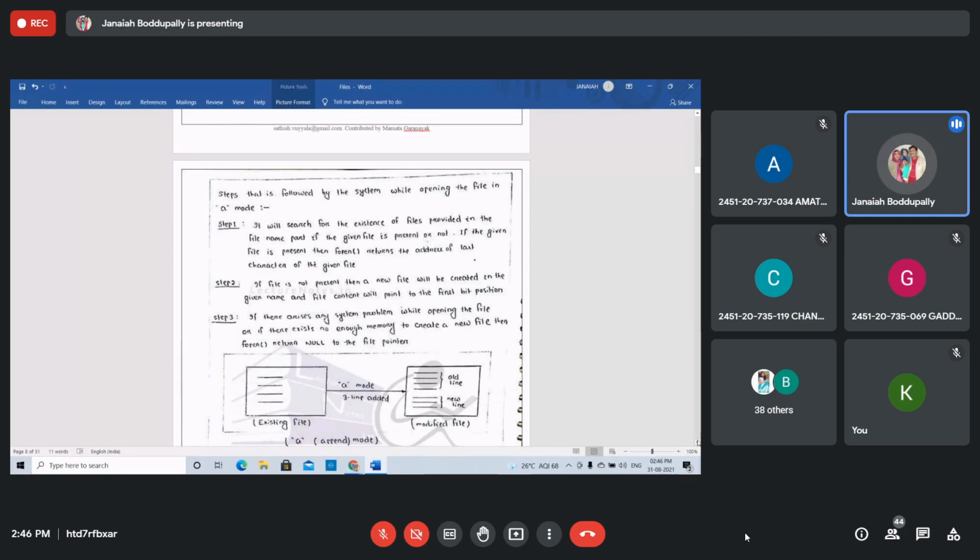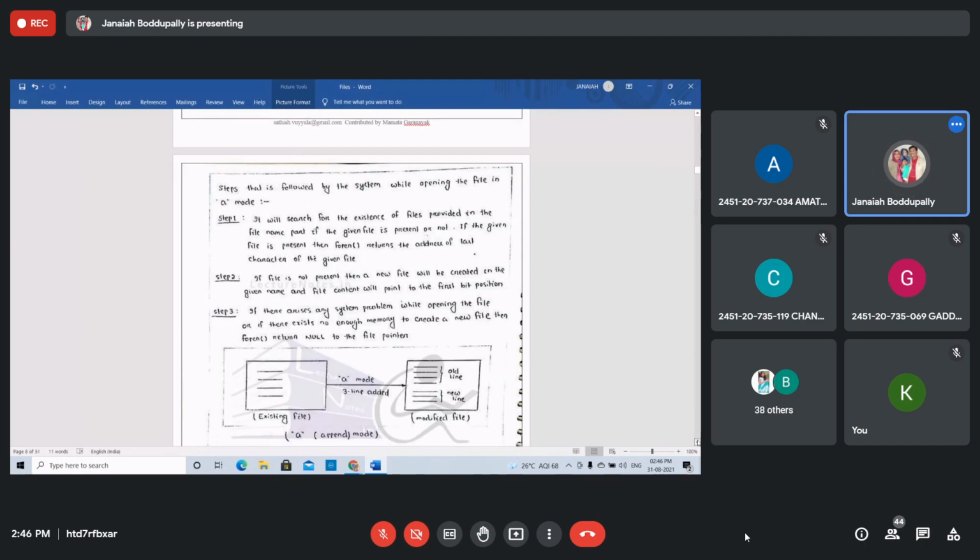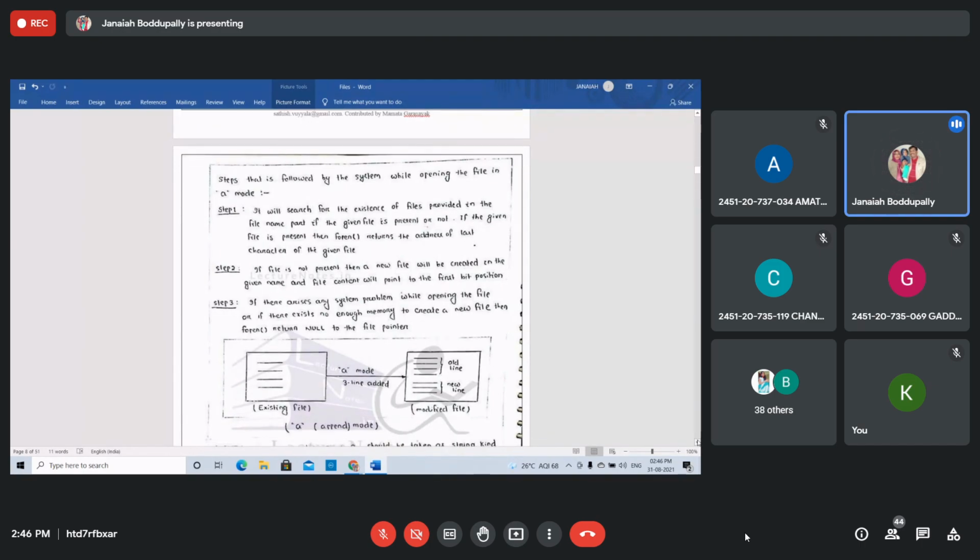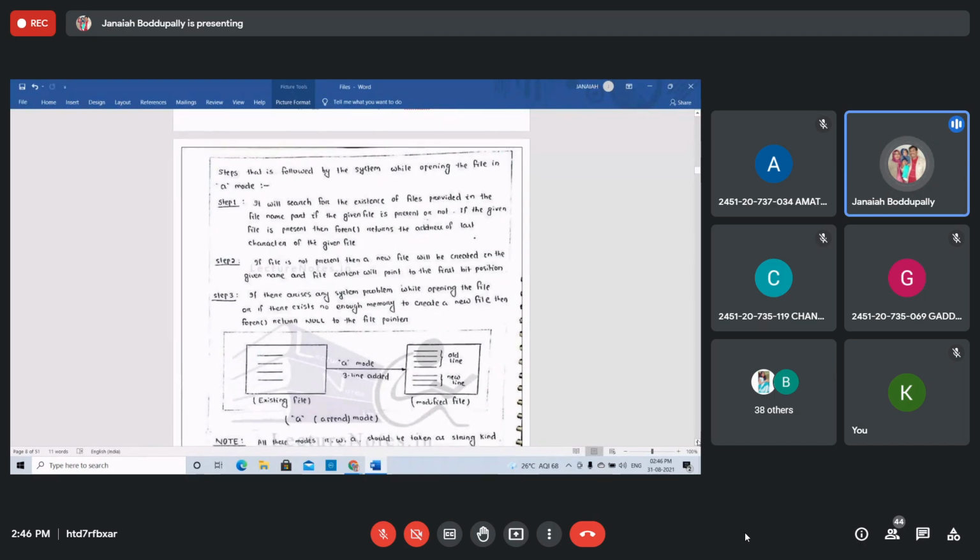If the given file is present, then fopen returns the address of the last character of the file. Because we are appending, that's why it gives the address of the last character. In the previous mode, it gives the address of the first character of the file.